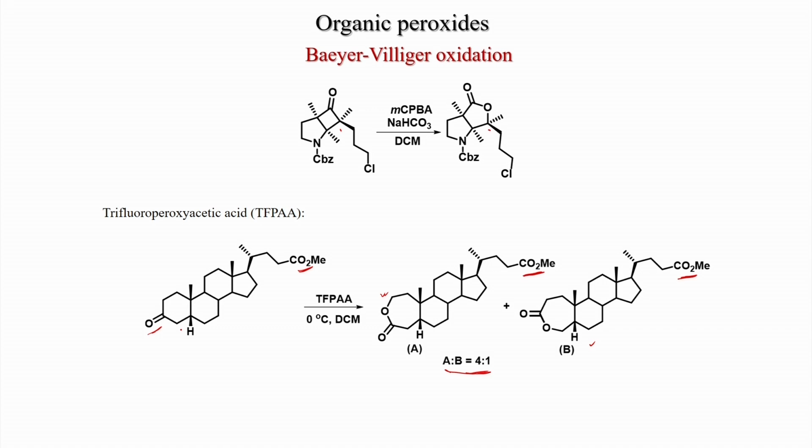So, another thing I just want to tell: if you have a compound with a double bond and carbonyl, and you treat with MCPBA, what will happen? It has been found the epoxide will be formed fast, whereas Baeyer-Villiger oxidation is a slow process. So, if you use one equivalent of MCPBA, then you can get selective epoxidation. Olefin epoxidation with MCPBA is much faster than carbonyl to ester conversion, so only selective epoxidation is formed.